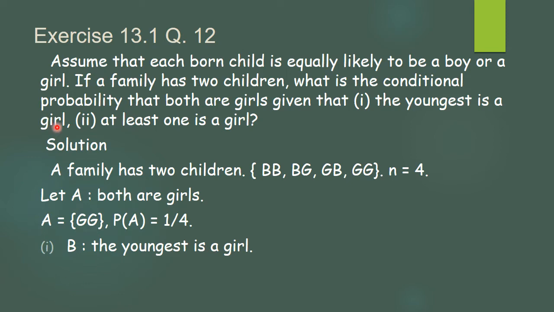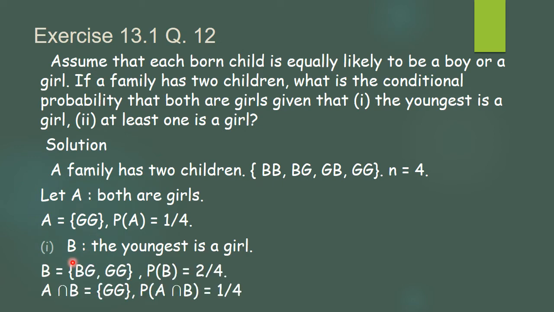The youngest is a girl. So we say let B be the event that the youngest is a girl. Now, as the youngest is a girl, what is the set B? We can write it as BG or GG because the second should be a girl. The first can be a boy or a girl. So we get the set B as BG, GG. So what is the probability of B? There are two favorable outcomes, so its probability will be 2 by 4, or we can write half, but we are going to keep it as it is here.